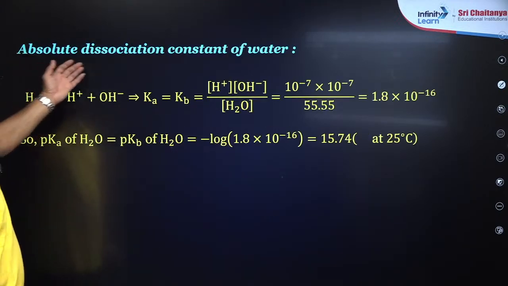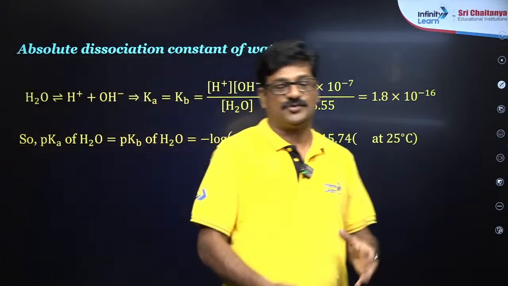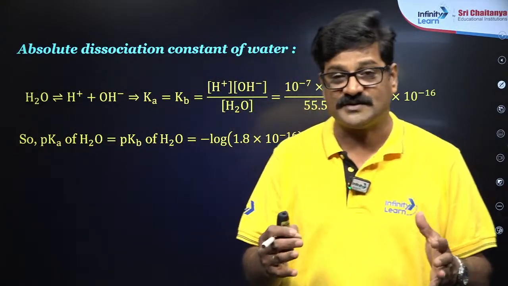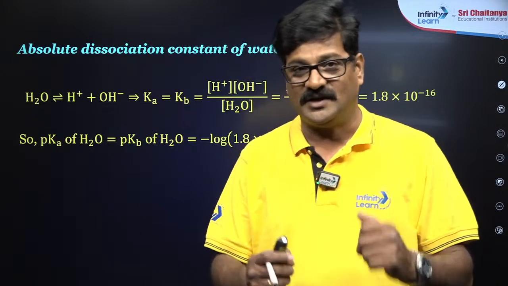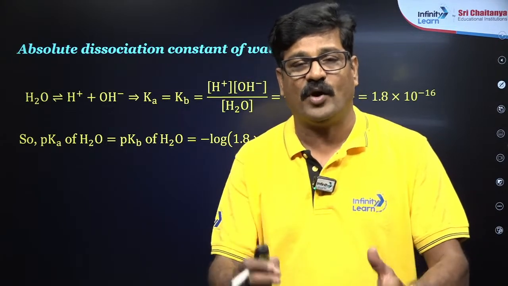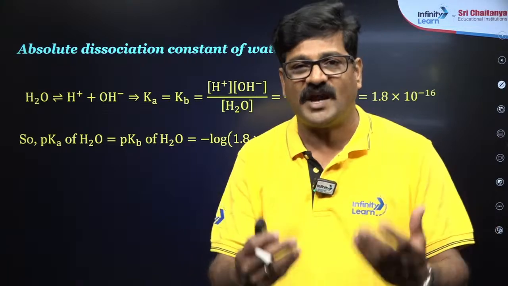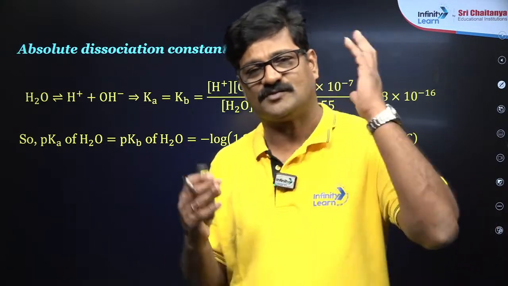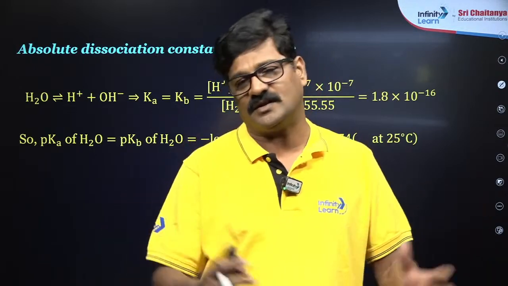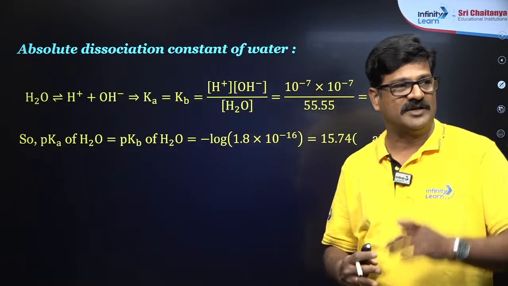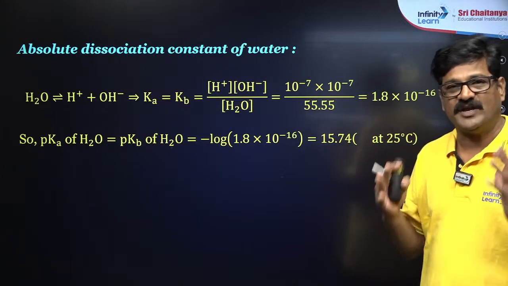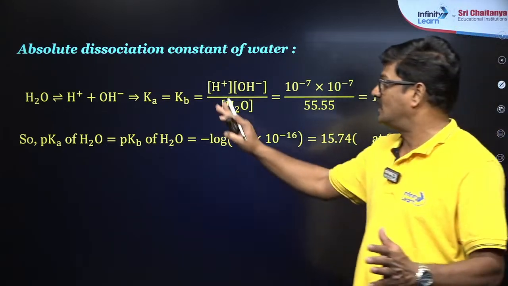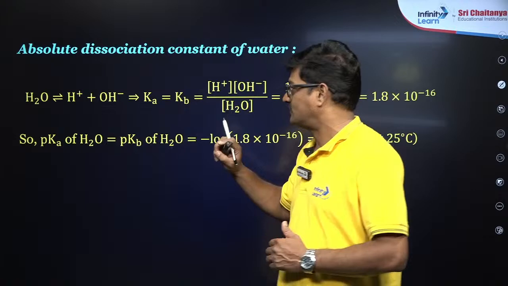Now let's see the absolute dissociation constant of water. In today's class, I just want to give more emphasis on calculation of pH and also some points that are misguided and misconceptions. I just want to unfold this. Stay tuned. Total ionic equilibrium in one shot is based on pH calculation. So, the absolute dissociation constant of water.